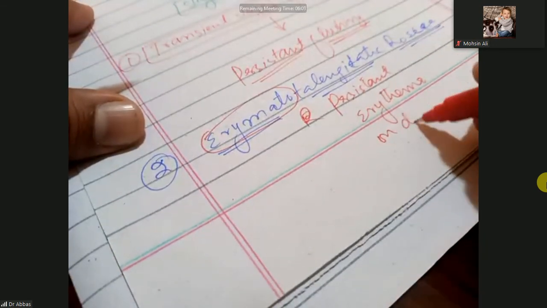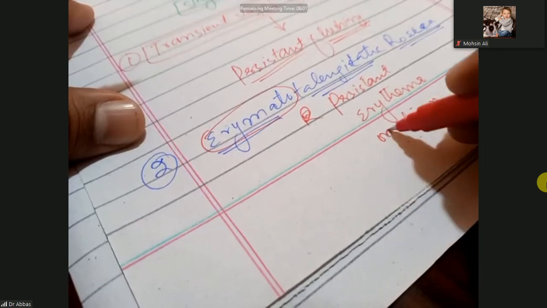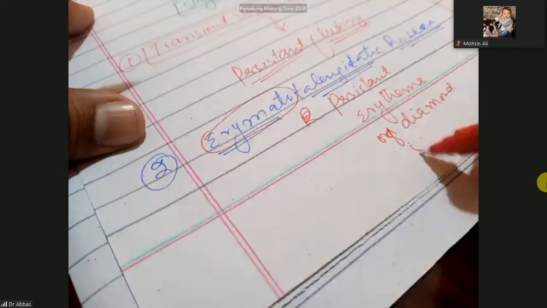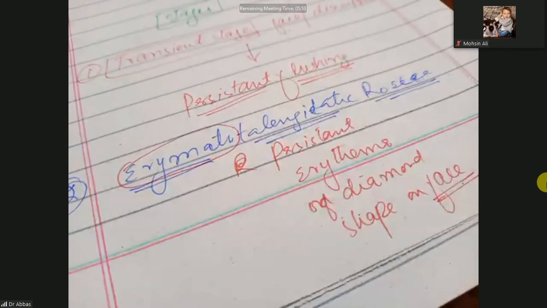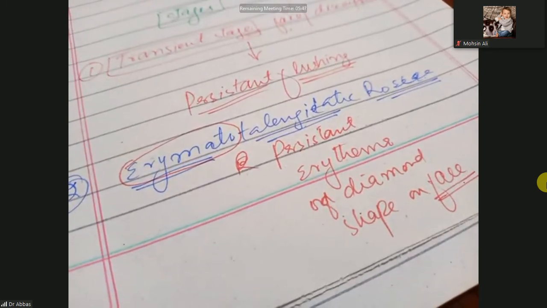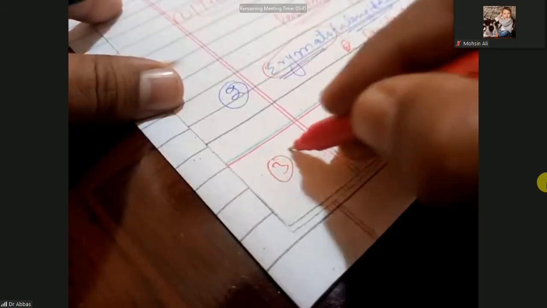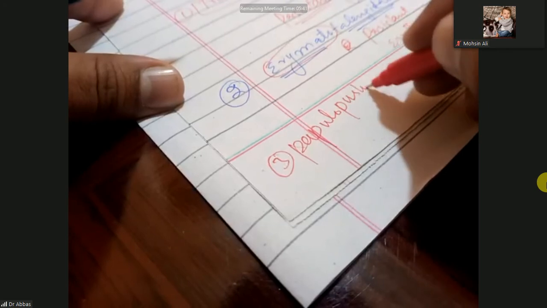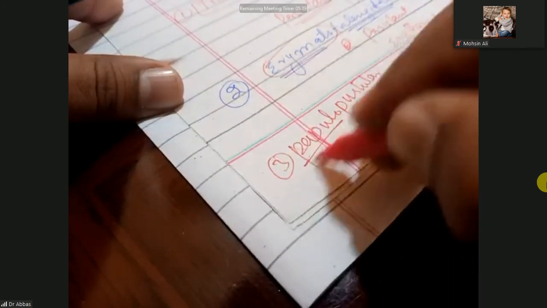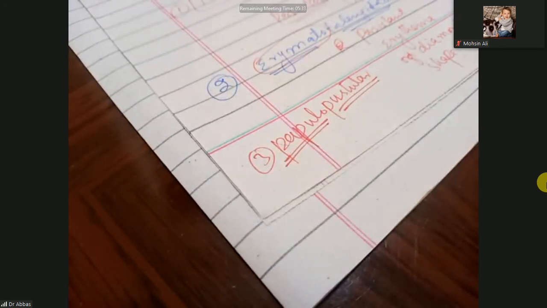So that is the persistent erythema in a diamond shape on the face. That is erythematotelangiectatic rosacea. Next one is papulopustular rosacea. Papulo means papules are present and pustules are present, and these papules and pustules are present on the face in a diamond shape.